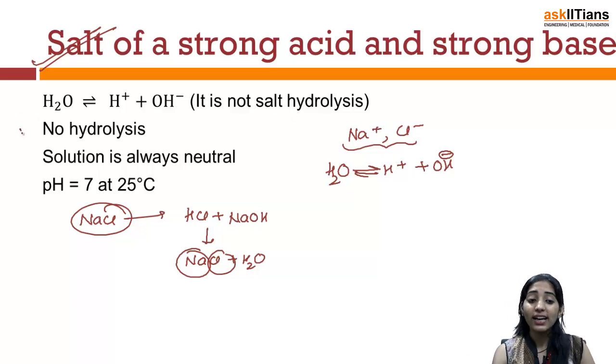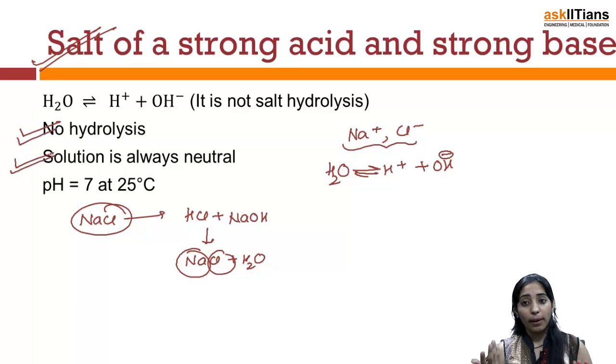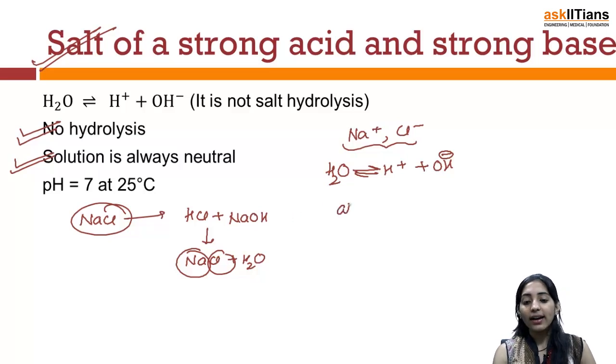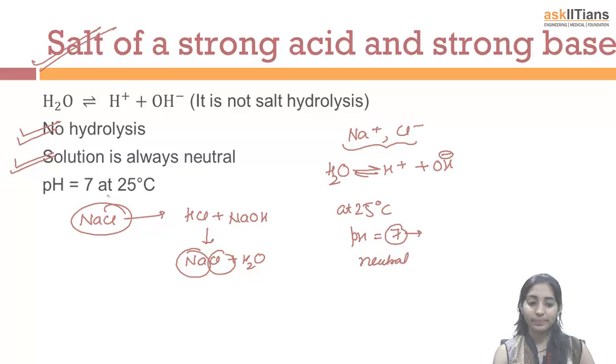That means for such solutions there is no hydrolysis. The solution will always be neutral because the amount of H+ coming from water will always be the same as the amount of OH- coming from water, and thus we can say that at 25 degrees Celsius the pH of the solution will be 7 and the solution will be neutral in nature.